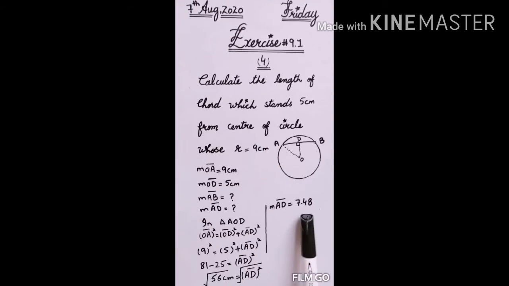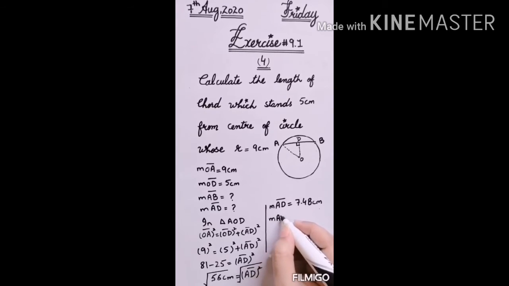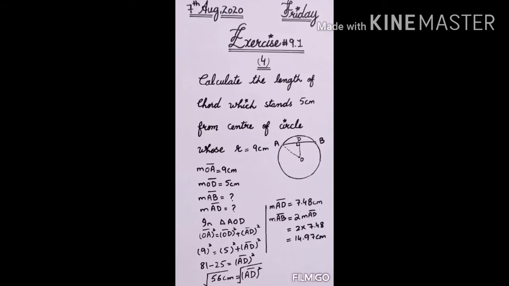Square root of 56 is 7.48, so the value of AD is 7.48 centimeter. Basically we have to find AB, but the measure of AB is double the measure of AD, so we will multiply this 2 with 7.48. We have the answer 14.97 centimeter. These are very easy questions.